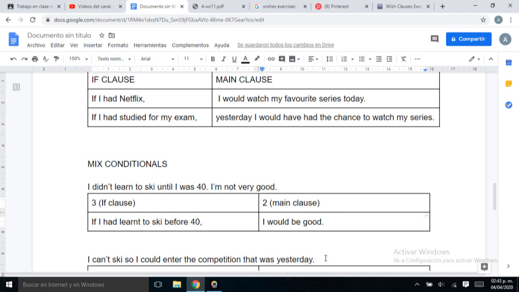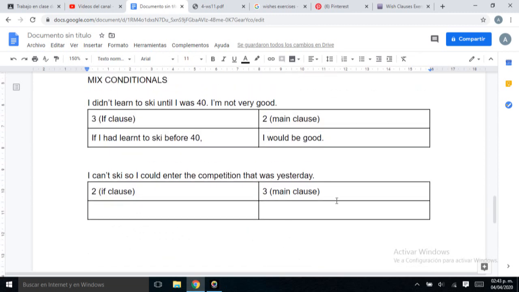Let's have another example. In this case, the opposite order. Let's use the if clause of the second conditional and the main clause of the third conditional. The sentence is: I can't ski, so I couldn't enter the competition that was yesterday.